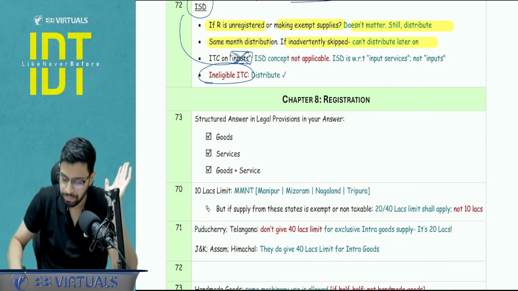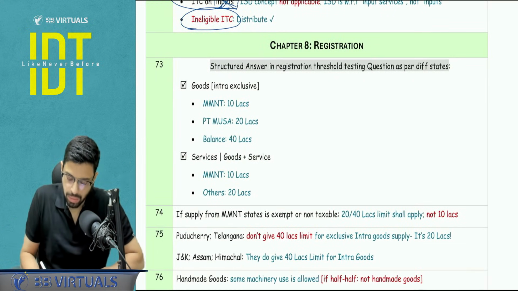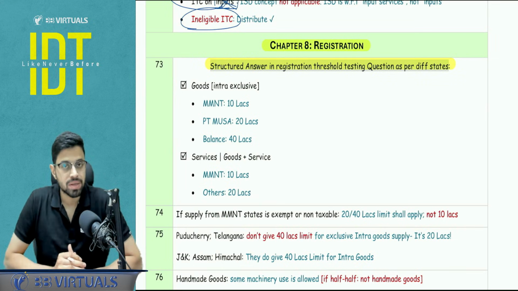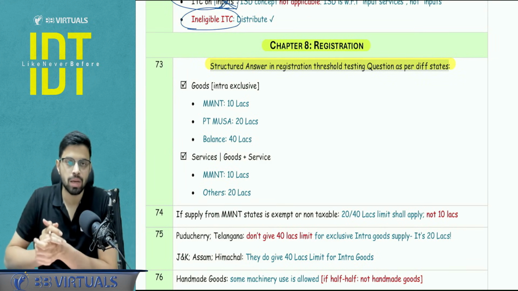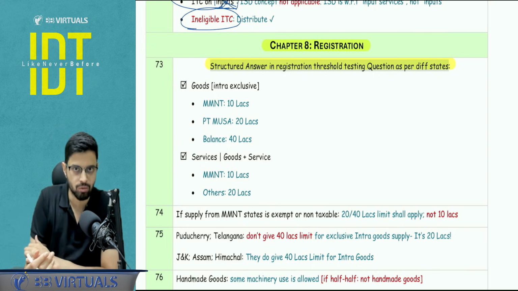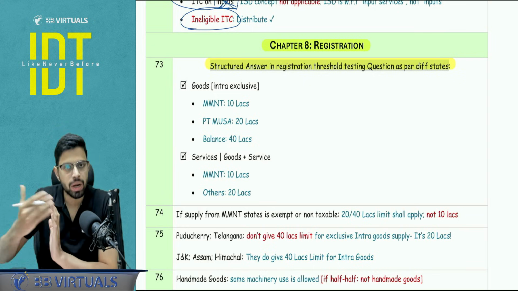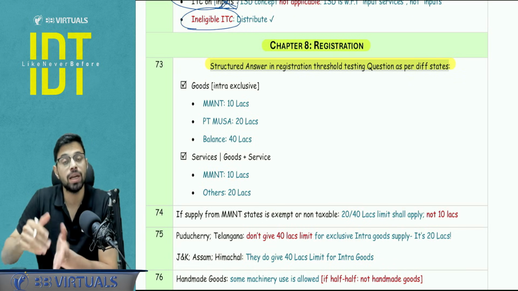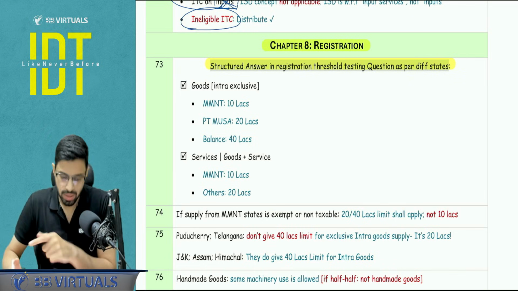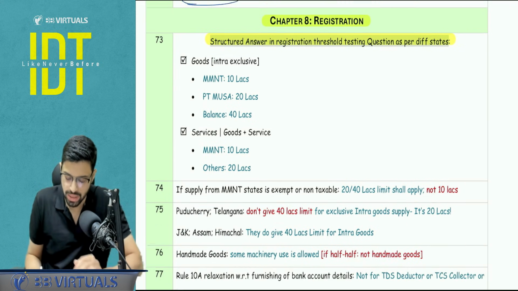Okay. Next, let's start with chapter number 8, registration. Point number 1 is with respect to how your answer can start when the question is asking about the registration requirement and different supplies are given with respect to different states in the question, right? So this will give a very good idea to the examiner that you know the law well, and this will help us also while answering. This is a very good format, so follow this for your exam.